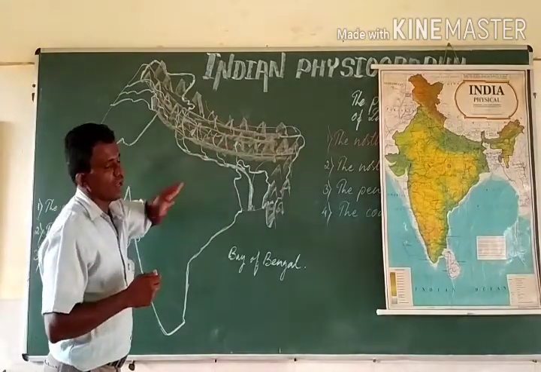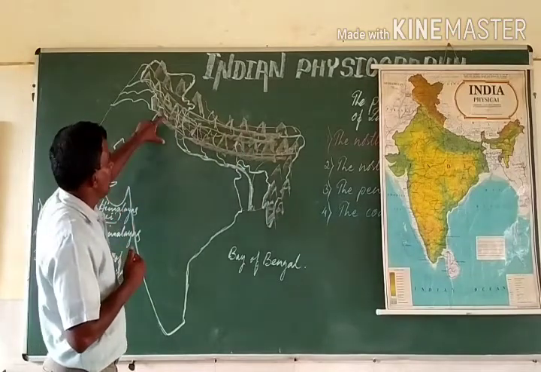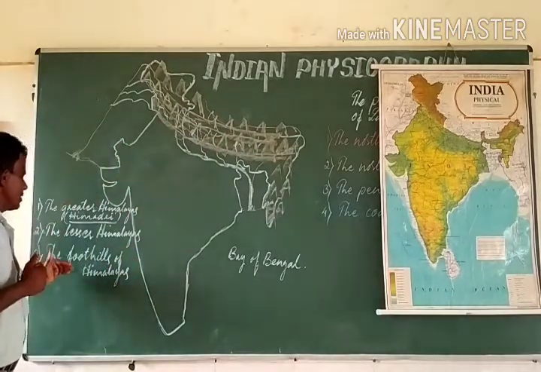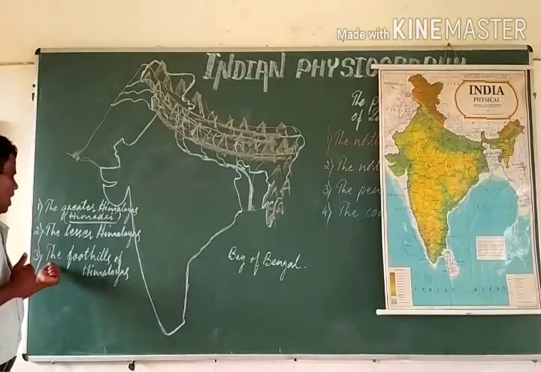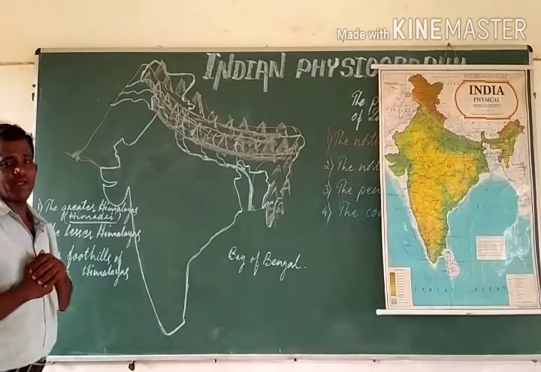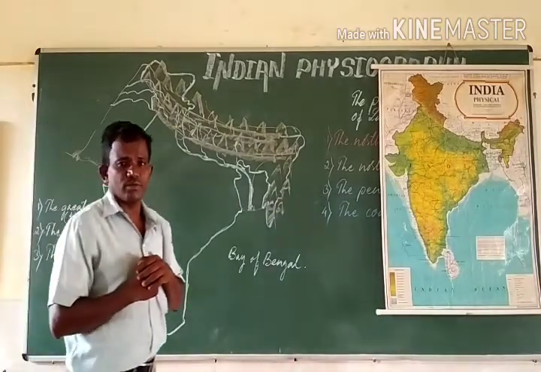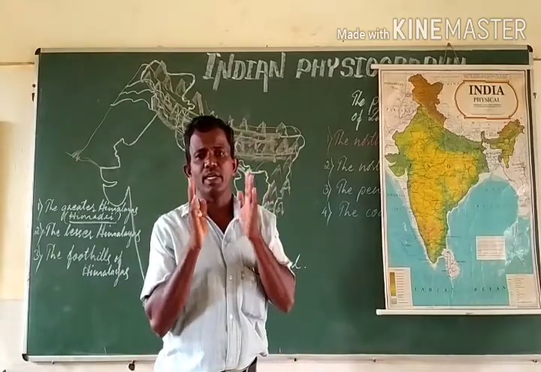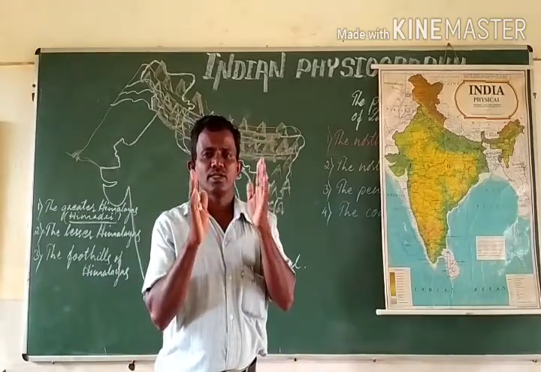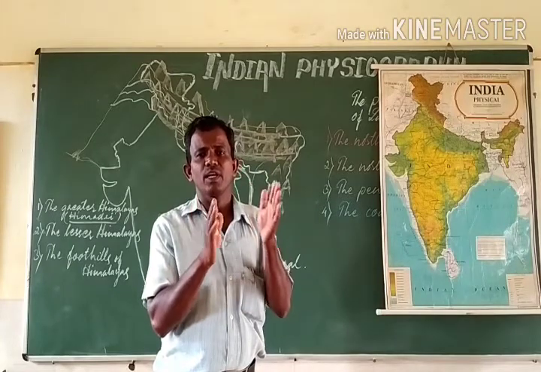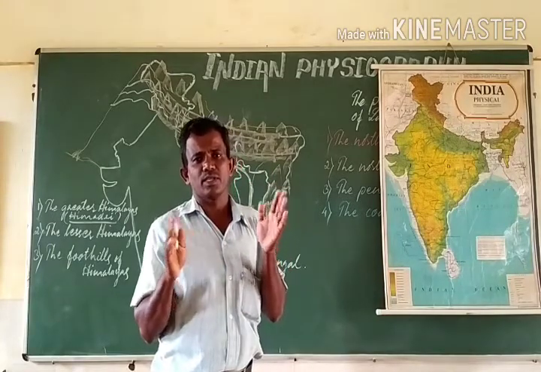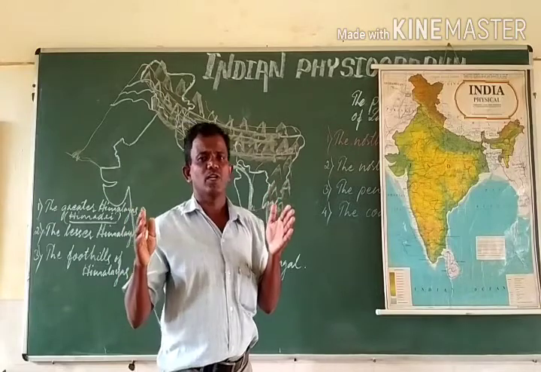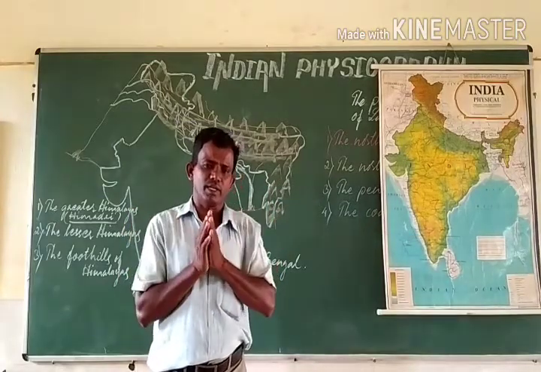We have the lesser Himalayas in the middle of the greater Himalayas and the foothills. And the foothills of the Himalayas are such kind of the ranges of Himalayas whose average height is lesser than 1500 meters. Say from 500 to 1500 meters.